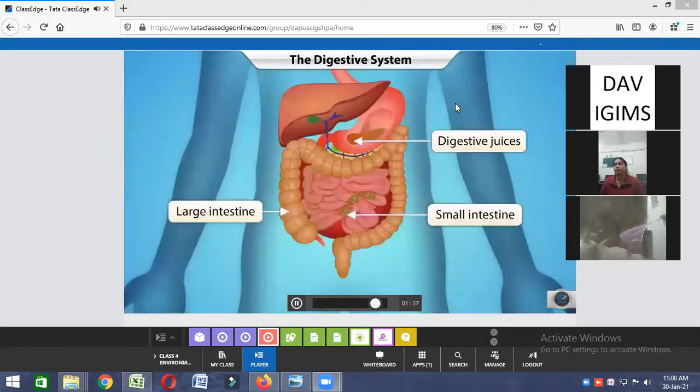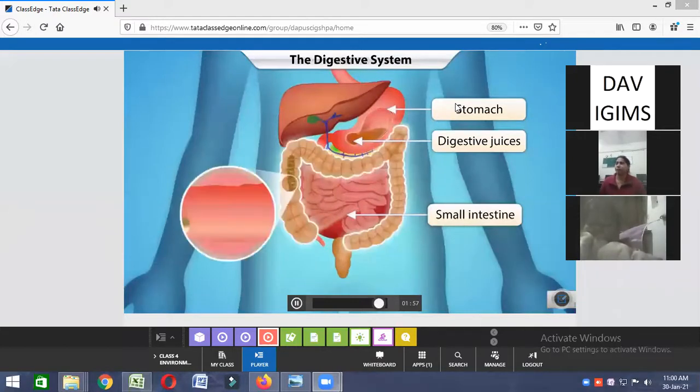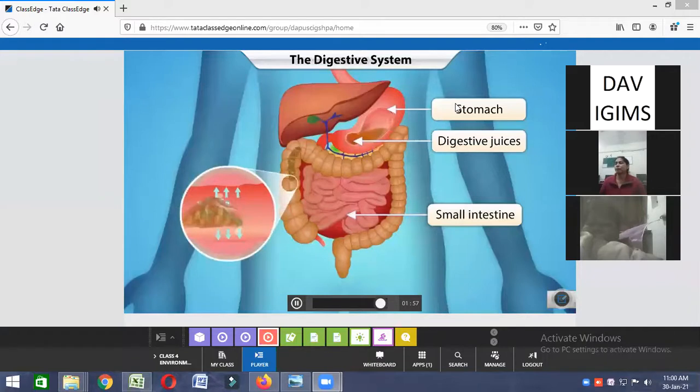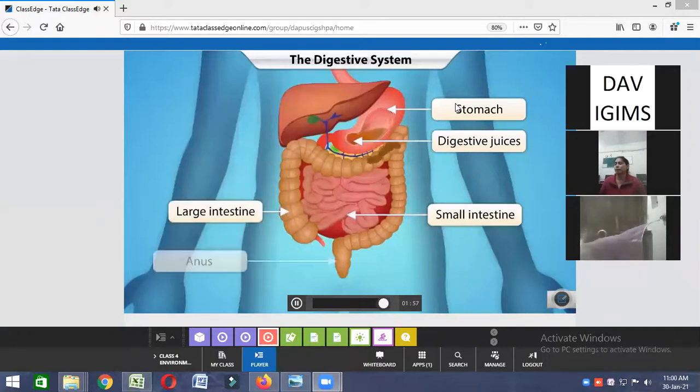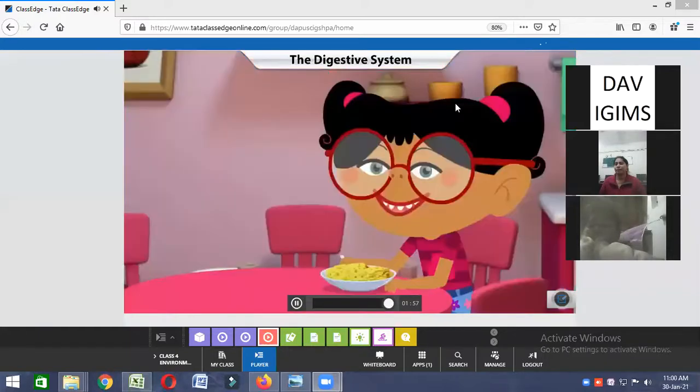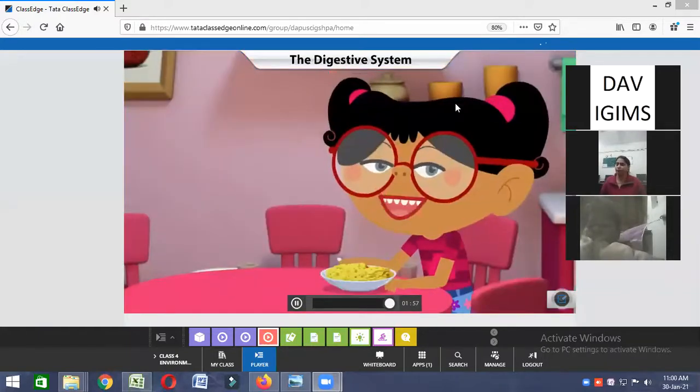Look, it passes from the small intestine into a white tube called the large intestine. This waste matter travels through the large intestine. The body throws out the wastes through the anus. And that's how we digest food.